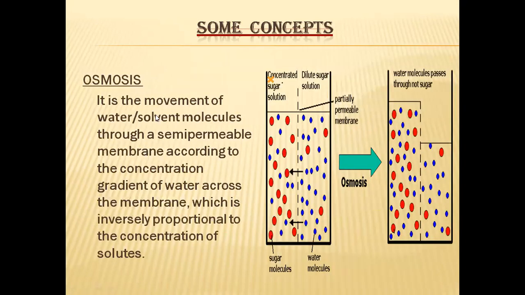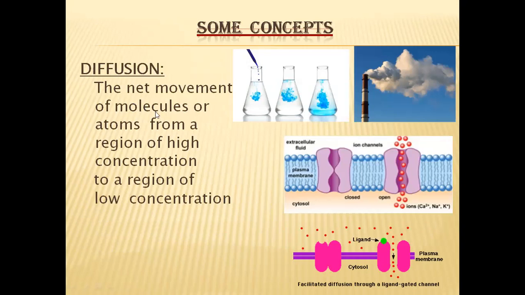And another thing is osmosis. Here in osmosis also, something moves from high concentration to low concentration. But what is moving here is not the atoms or molecules of the solute, but the solvent. In diffusion, solutes are moving. Here the solute is the coloring agent and the solvent is water. So here the solutes are moving from a high region to a low region.